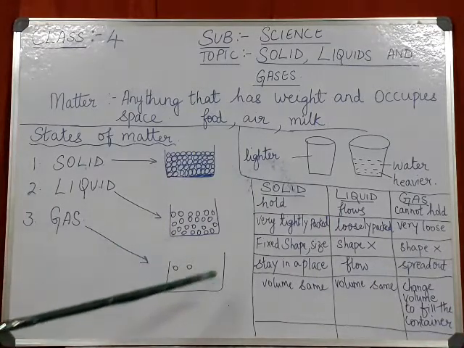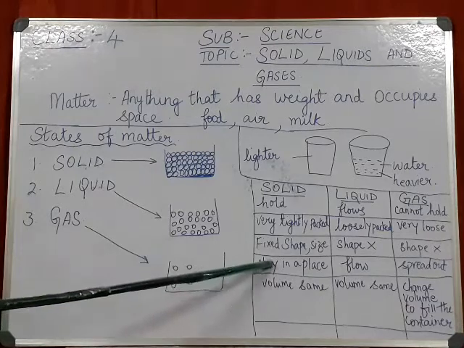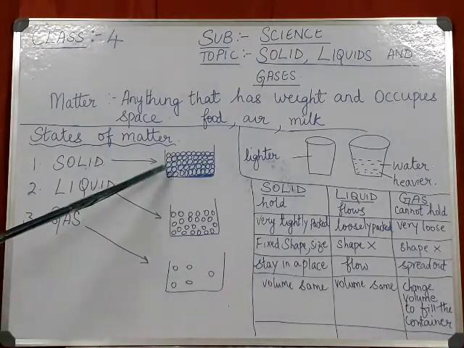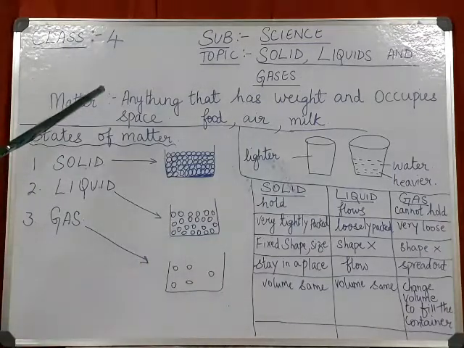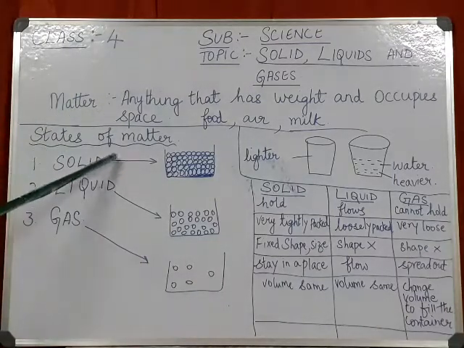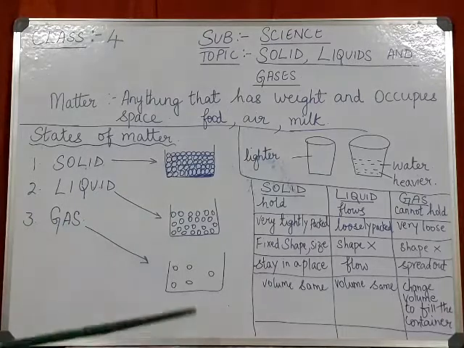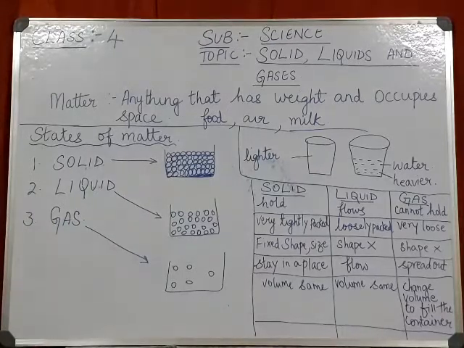Okay. Then next, staying in a place. When you keep a solid, it will stay in its place. But what if you pour water? Will water stay in a place? No. If you pour it here, the liquid will come down. But if you keep a duster up here, the duster will stay there.